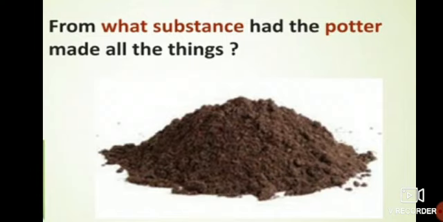As you can see in the picture, obviously the potter has used soil.